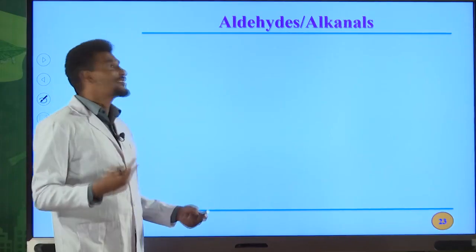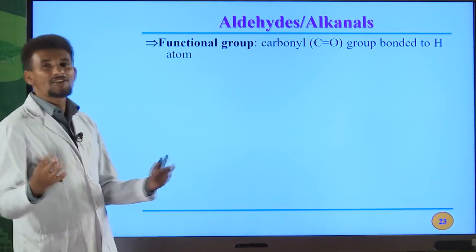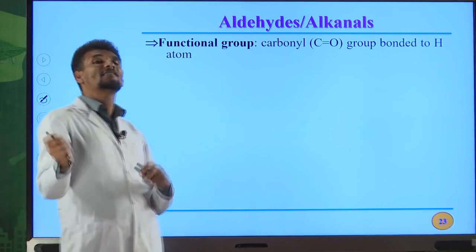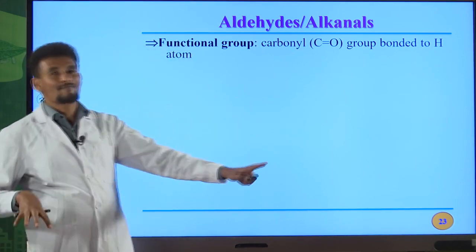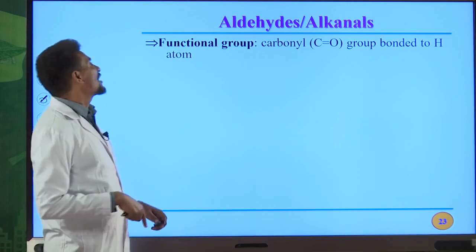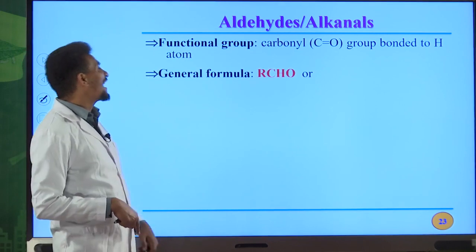Therefore, the third one is aldehydes. Aldehydes can also be named as alkanals. The functional group of aldehydes is carbon to oxygen double bond directly bonded to the hydrogen atom. If C double bond O is bonded to the hydrogen atom, therefore that is the functional group for aldehydes. They are also named as alkanals.